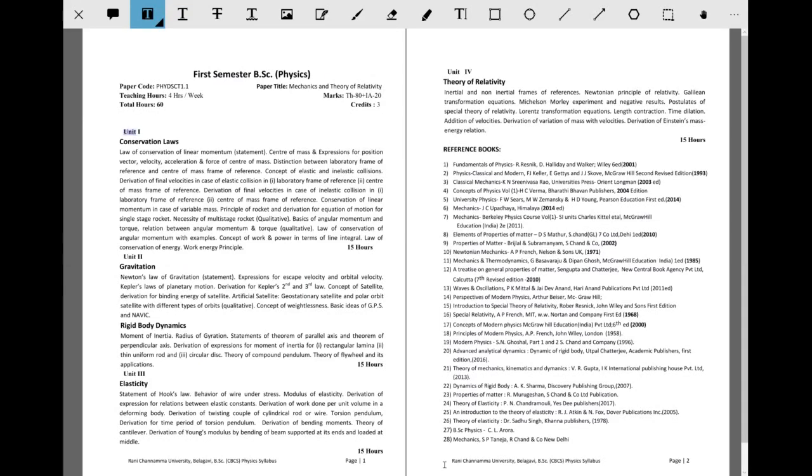Unit 1 is conservation laws, unit 2 is gravitation and rigid body dynamics, which together make the second unit. The third unit is elasticity, and the fourth unit is the theory of relativity. These 4 are the syllabus for the first semester, of a total of 60 hours. Now I am going to take the first unit, conservation laws.